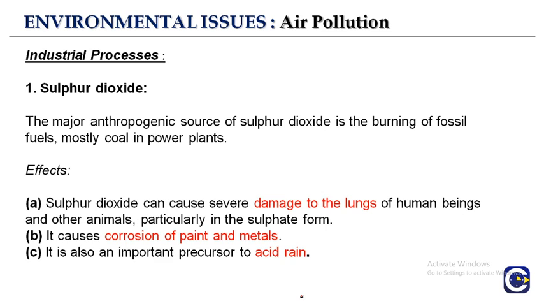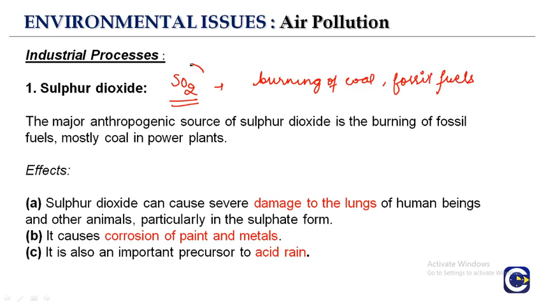Let's talk about industrial processes. First is sulfur dioxide, SO2. We have talked about it: when there's burning of coal or fossil fuels, there's a release of the gas sulfur dioxide.